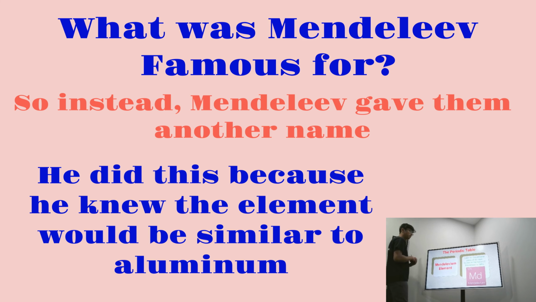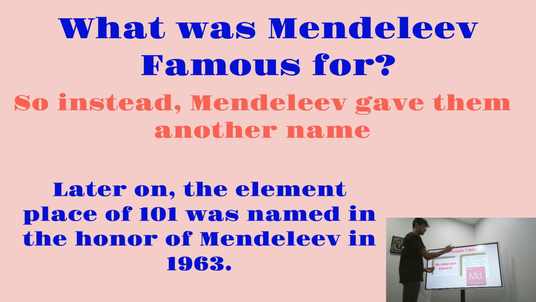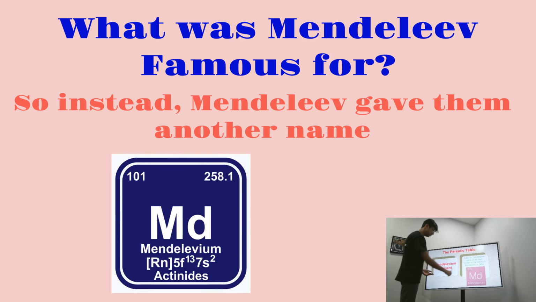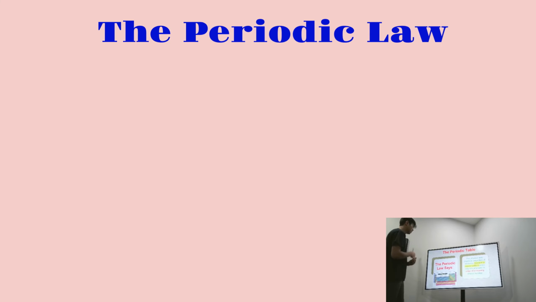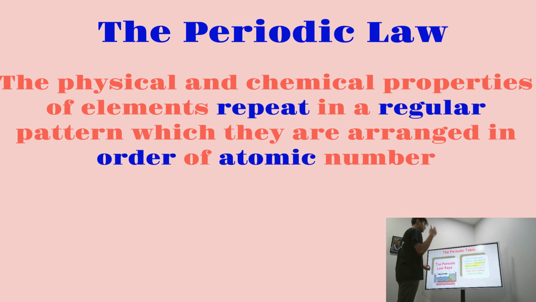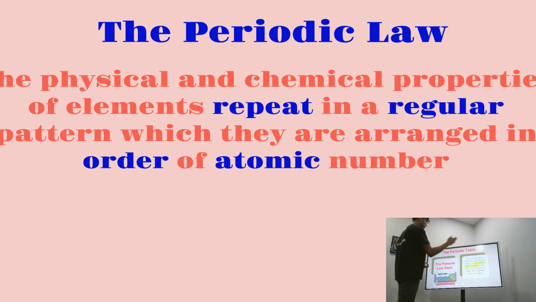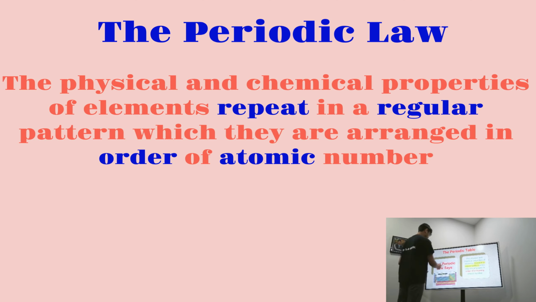Later on, the element number 101 was named in honor of Mendeleev in 1963. It was called Mendeleevium, and that was in honor of all of his successful work. So that basically wraps up everything about Mendeleev. And next we're going to be covering the periodic law. The periodic law states that the physical and chemical properties of an element repeat in regular patterns when they are arranged in order of atomic number. We're going to cover more about this later on, so let's go on to the next slide.